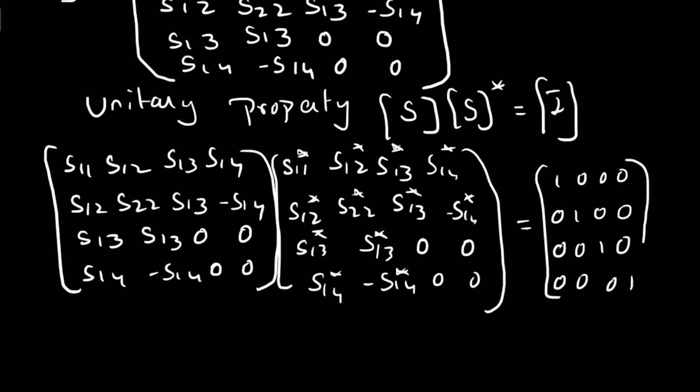Now you have to do the row and column multiplications one by one.